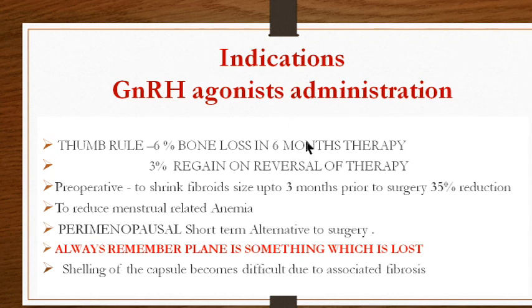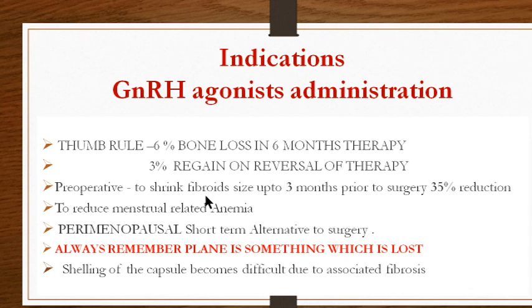We have seen the indications. Any medical indication is an indication for GnRH agonist. As a thumb rule, when you stop the GnRH agonist, you get recovery of bone loss. If you give it for 6 months of GnRH therapy, you lose 6% bone. And when you stop the therapy, 3% of it is reversed. So the whole of it is not reversed back, but 6% of the bone loss in 6 months therapy and 3% of regain on reversal of therapy.